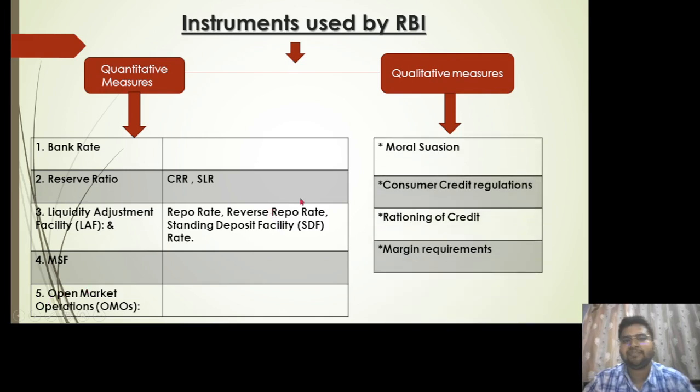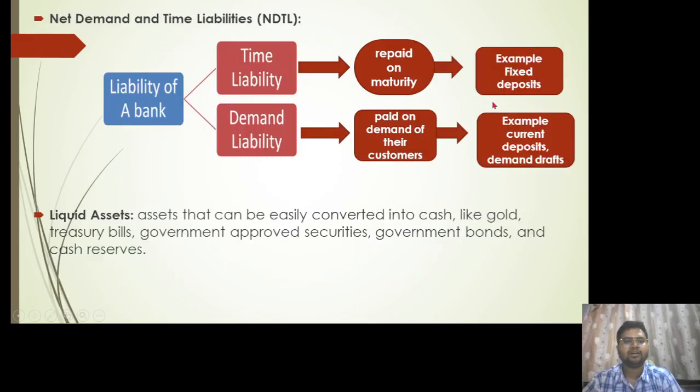Under qualitative measures, RBI implements moral suasion. Then they use consumer credit regulations. They also use rationing of credit. They also use margin requirements. So I'll be dealing with all of them in the upcoming slides. Before we move further, we need to understand two concepts associated with the upcoming slides, right? First is the net demand and time liabilities.